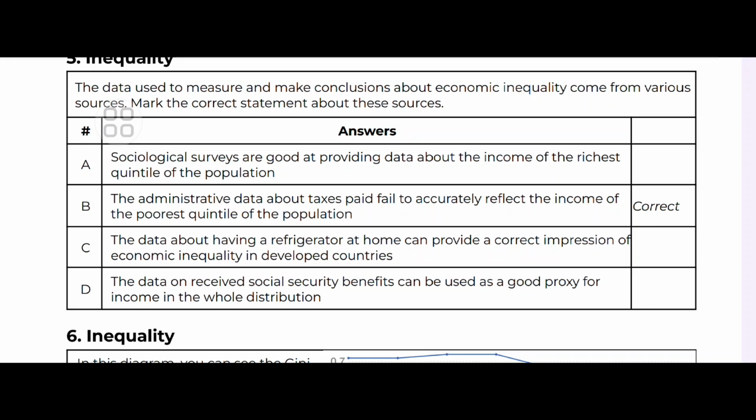The answer would be B. Why? Tax data often underreport the income of the lowest quintile due to lower tax compliance or non-taxable income sources. So that's why it's the answer.